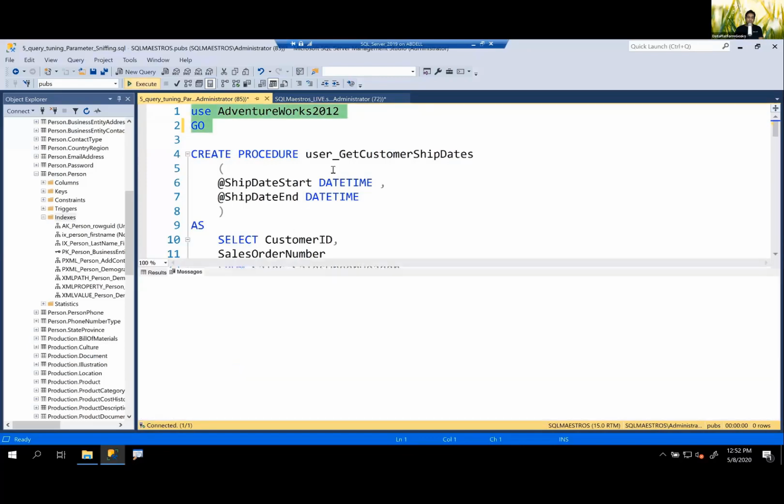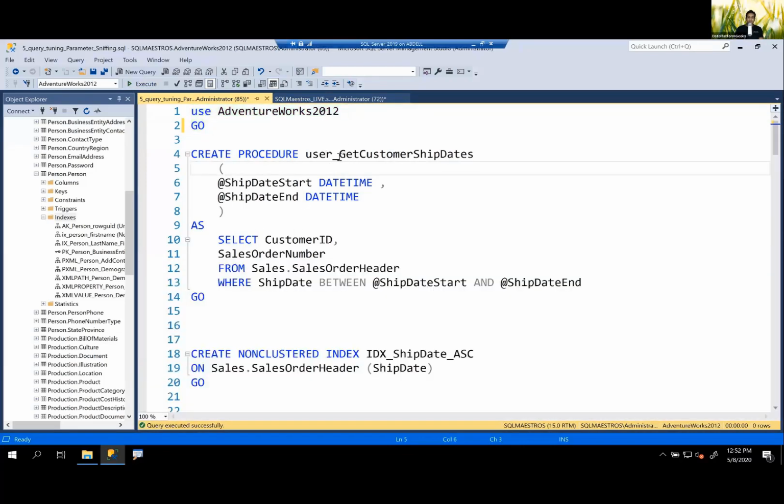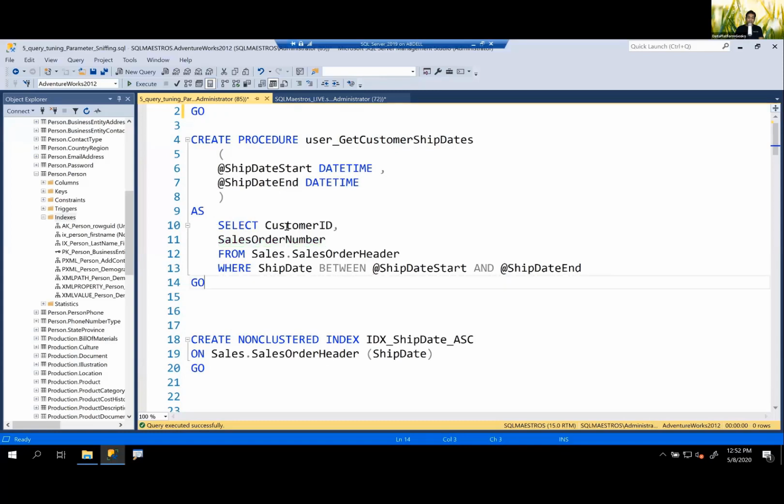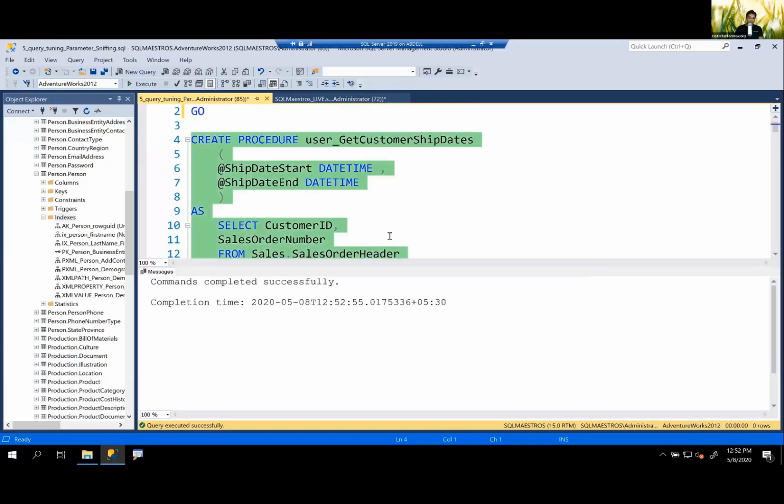I'm using AdventureWorks 2012. I create a very simple stored procedure here called get customer ship dates. It takes two parameters, the date start and date end. And then we are writing this select statement, which will give me data between ship date start and ship date end. Let's go and execute this query.